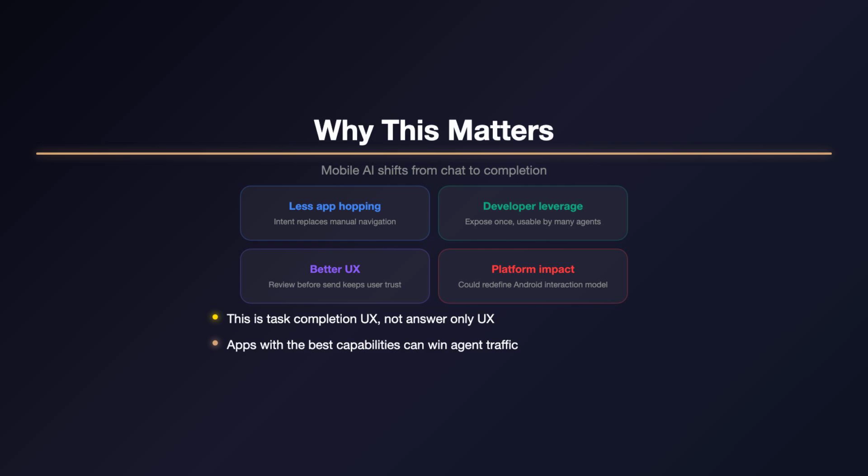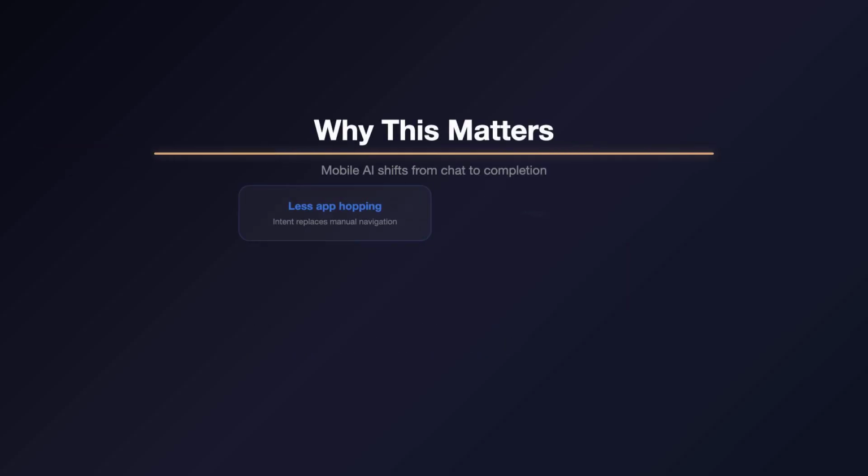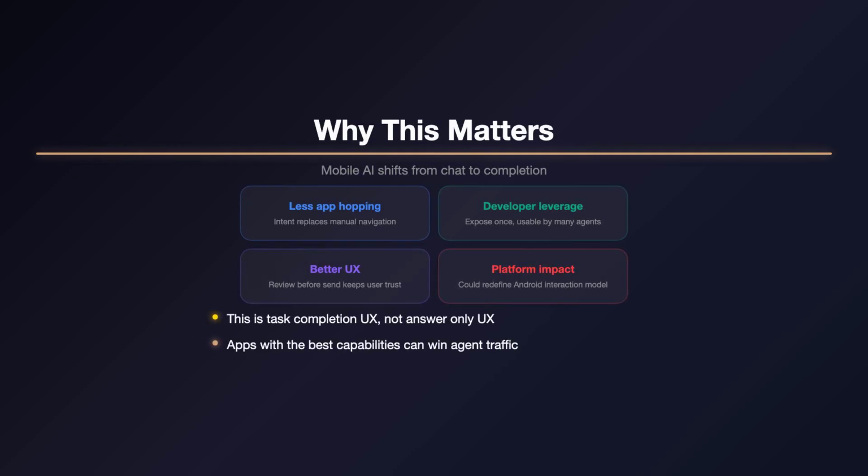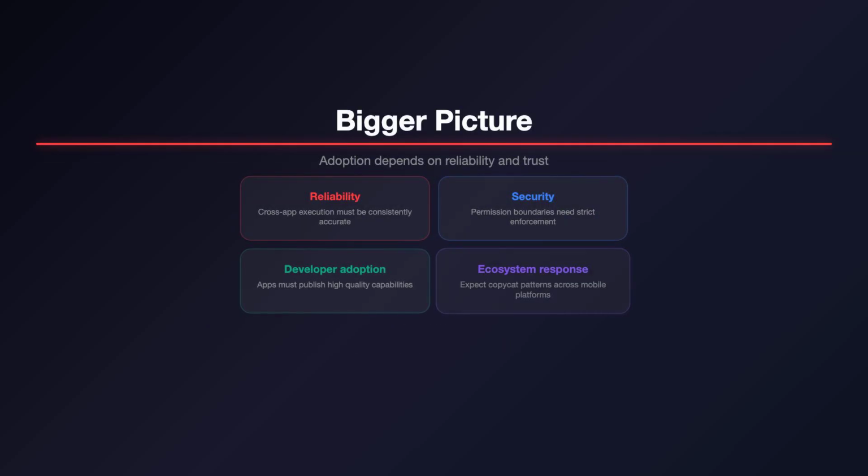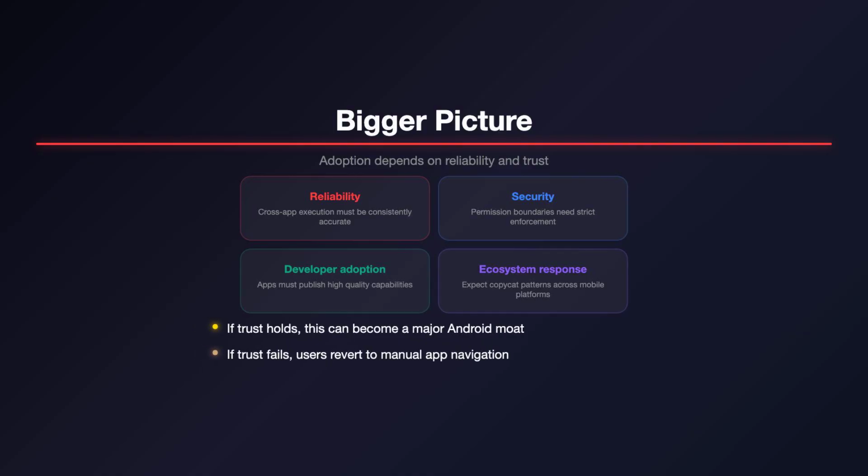The big win is interoperability. Developers expose actions once, and any compatible agent can use them, instead of custom one-off integrations for each assistant surface. This lowers integration overhead and could create a new distribution channel where apps compete to expose the cleanest, most useful callable capabilities. If this rolls out well, mobile AI moves from chat UX to task completion UX.